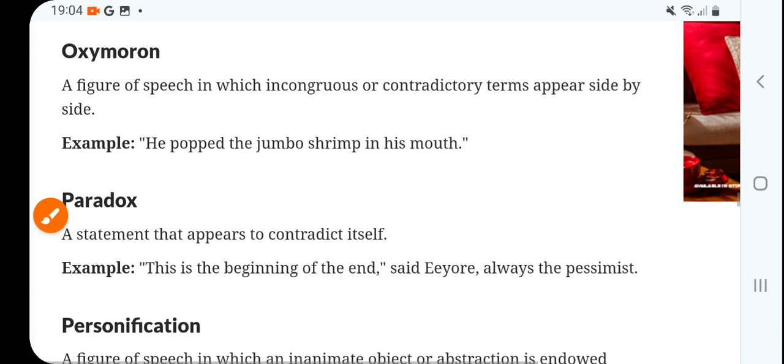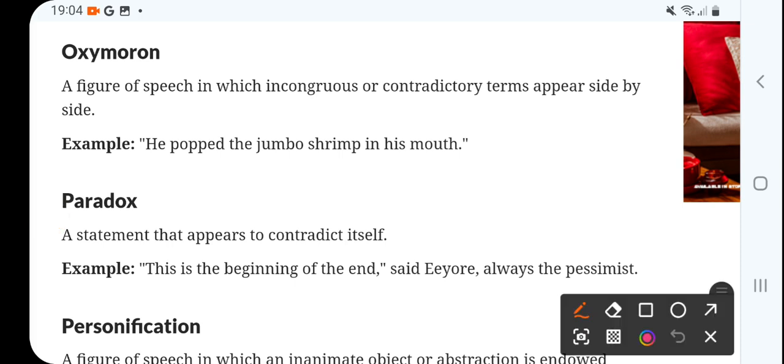Now, oxymoron, a very common and important figure of speech in which incongruous or contradictory terms appear side by side, right? How? He popped the jumbo shrimp in his mouth, right?